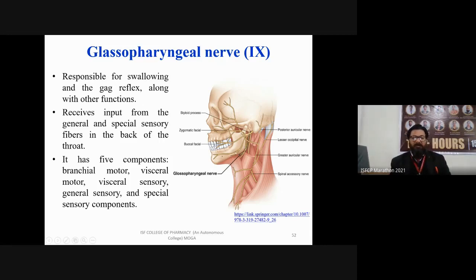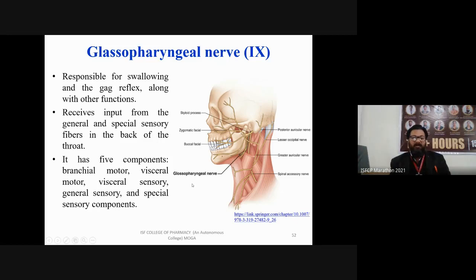It receives inputs from the general and special sensory fibers in the back of the throat. It has five components: branchial motor, visceral motor, visceral sensory, general sensory, and special sensory components.